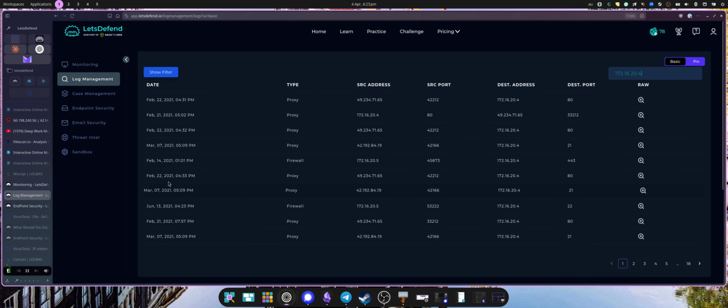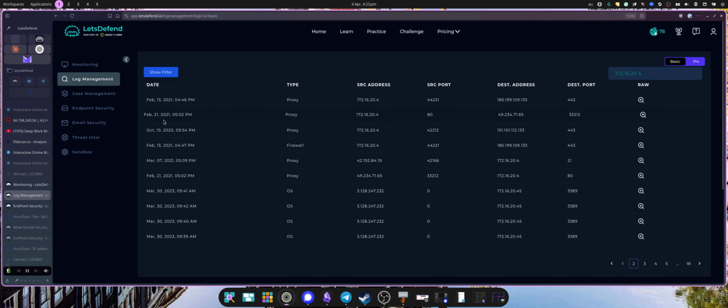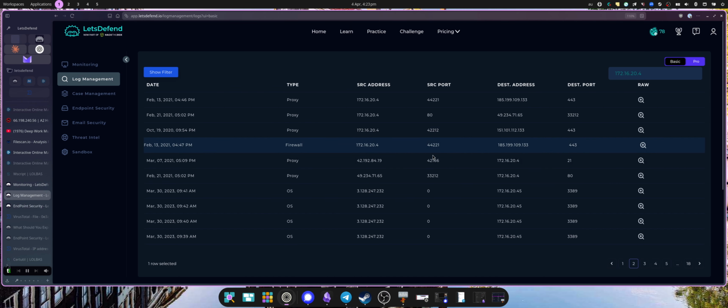February 13 is the date that we're after again. Here we go. We've got Feb 13. This is probably going to be the wget. Yeah, so that's the script. And so that's the same. That's just from the firewall log. That's the proxy. We don't have any other connections on that day.